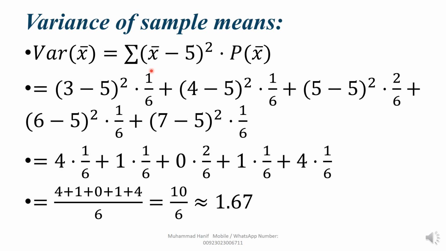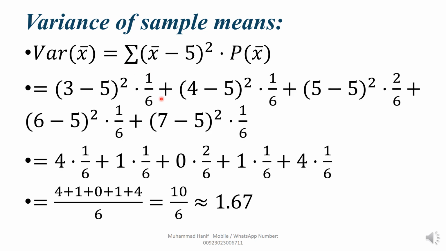The first value is 3. You know the value of x mean is 3. According to the minus sign, you write the same. And 5 is given, you write the same. Square is given, you write the same. This dot is for multiplication and P(x). It means the value of 3 has probability 1 upon 6.